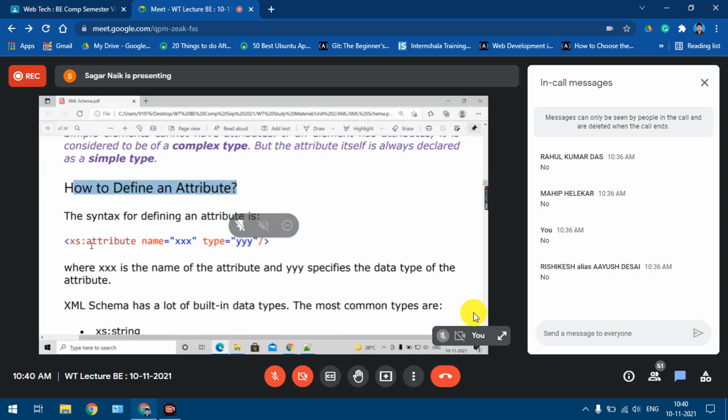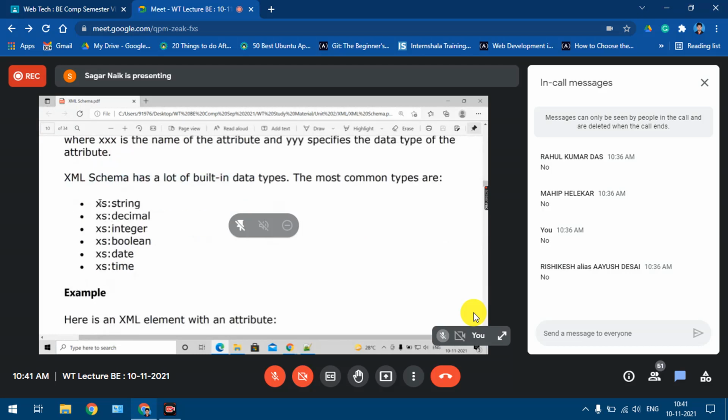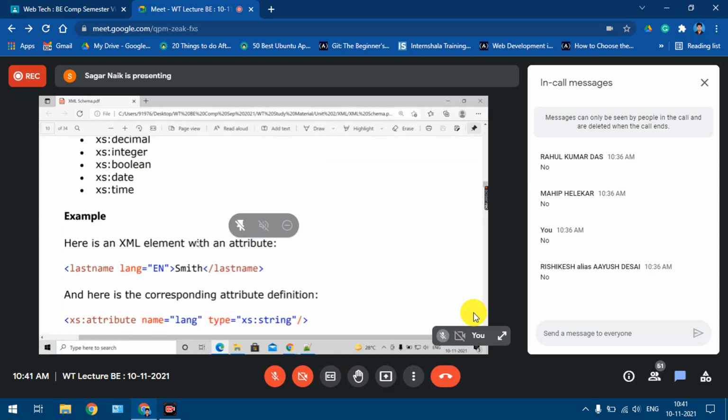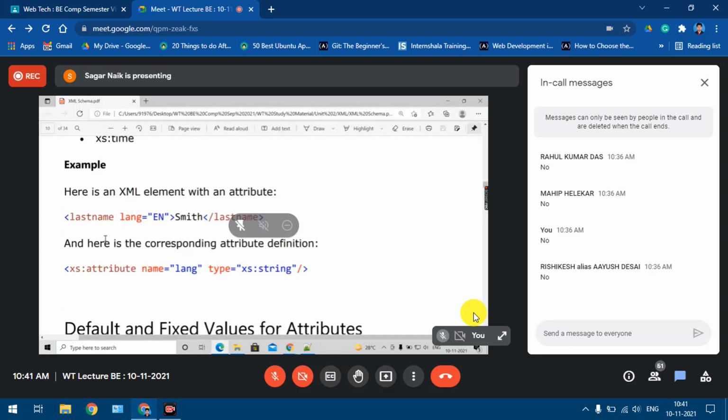This is the syntax, the same syntax. Only thing here, you have to say attribute instead of element. Again, the data types are the same, even the attributes can take the same data types. It can be a string, decimal, integer, boolean, date and time. These are some standard examples. In addition to this, we have some other things also, but these are the most common types.